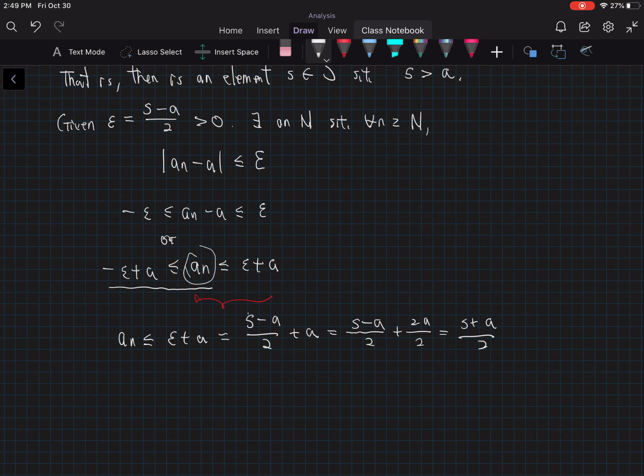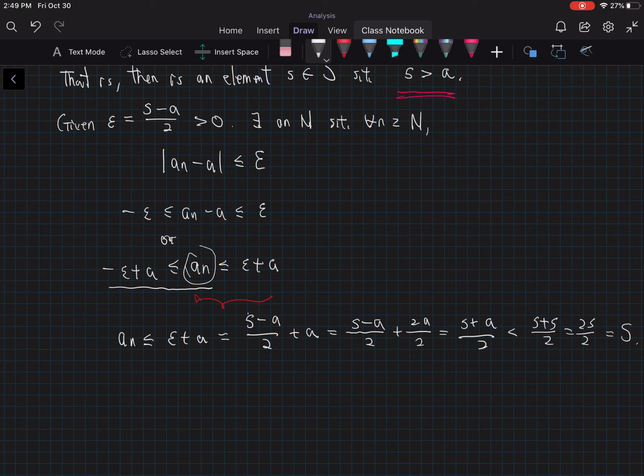Remember, A is less than s, so that's strictly less than s plus s over 2, which is 2s over 2, as you guess, less than s.